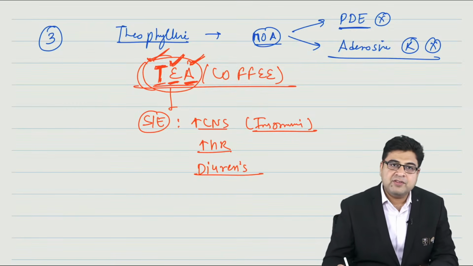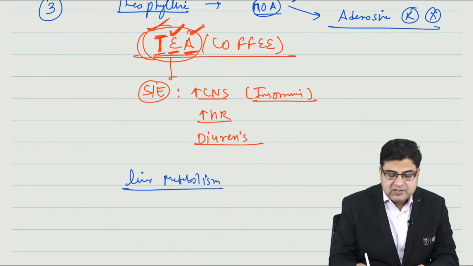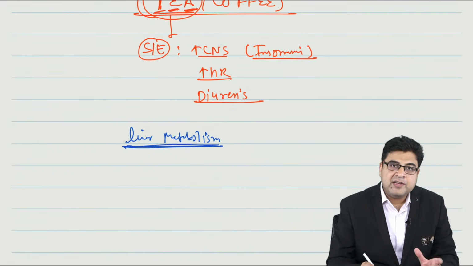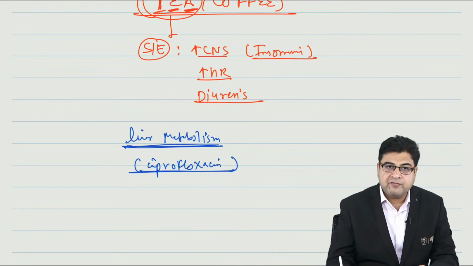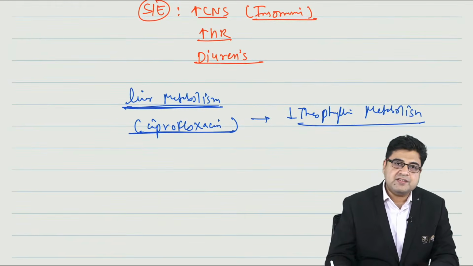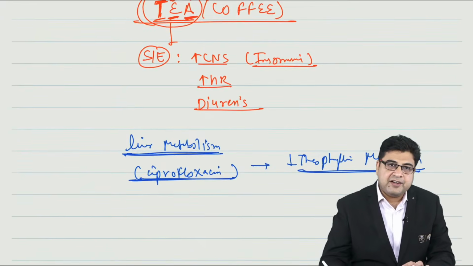These side effects can be seen with the drug Theophylline. Please remember, Theophylline is a medicine metabolized by the liver, right? So if you take Theophylline with a liver enzyme inhibitor like ciprofloxacin, it can inhibit the Theophylline metabolism in the body and result in Theophylline toxicity. So ciprofloxacin can result in Theophylline toxicity as a side effect.